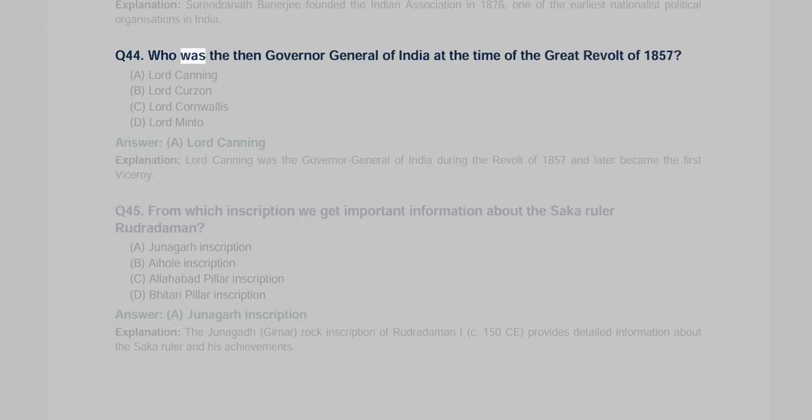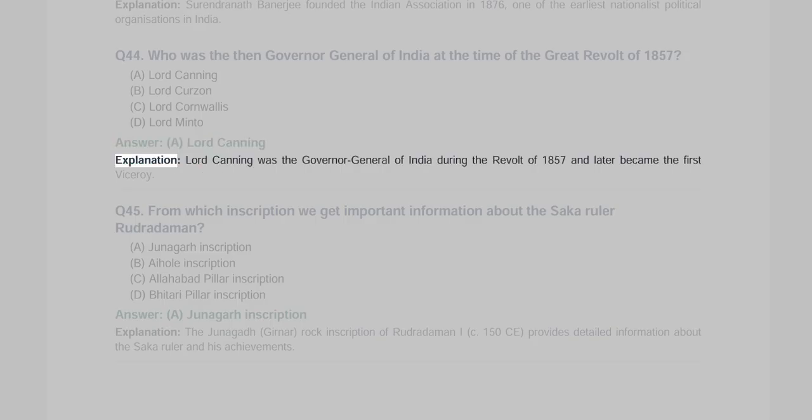Q44. Who was the then Governor General of India at the time of the Great Revolt of 1857? A. Lord Canning, B. Lord Curzon, C. Lord Cornwallis, D. Lord Minto. Answer A. Lord Canning. Explanation. Lord Canning was the Governor General of India during the Revolt of 1857 and later became the first Viceroy.